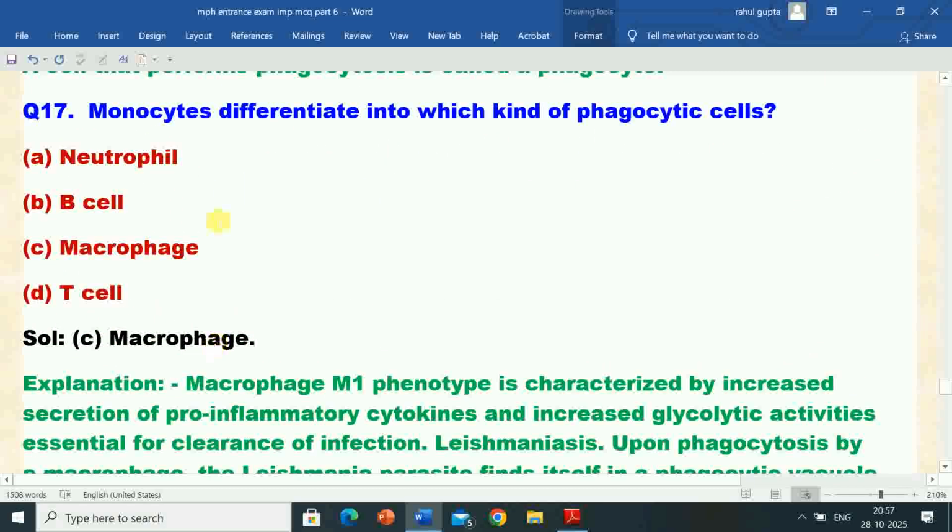Question number 17 is monocytes differentiate into which kind of phagocytic cells? Options are A. Neutrophil, B. B cell, C. Macrophage, D. T cell. Correct answer is option C. Macrophage. So monocytes differentiate into macrophage kind of phagocytic cells.